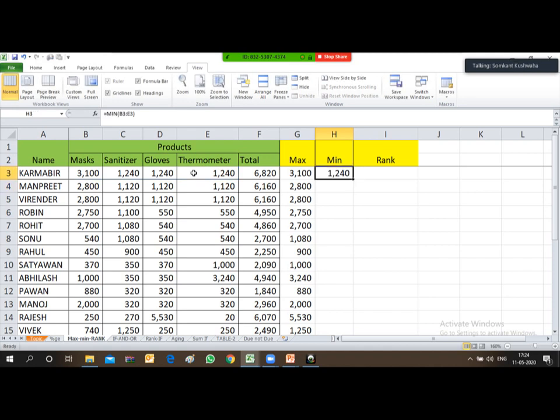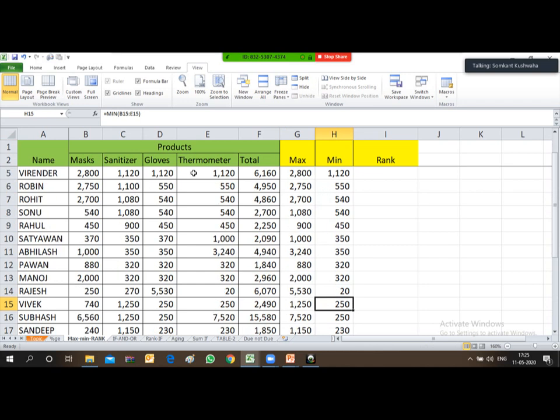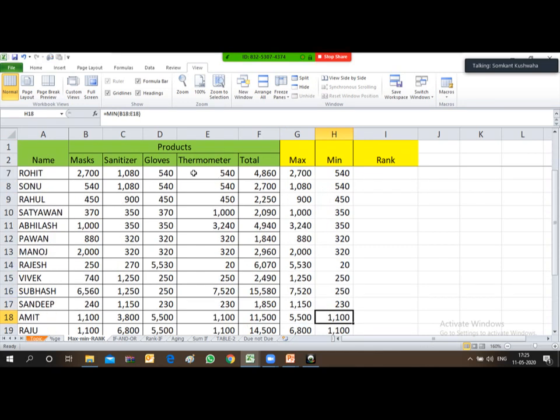Here the minimum quantity is 1240. Just copy this formula and paste it in the entire column. So for each and every employee individually, you will be able to see the minimum quantity which a particular employee achieved for different products.